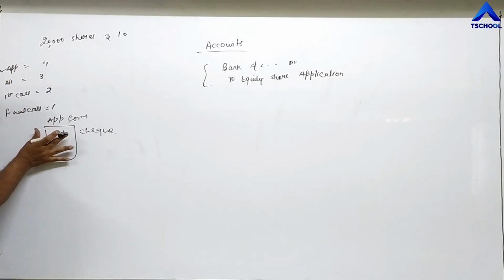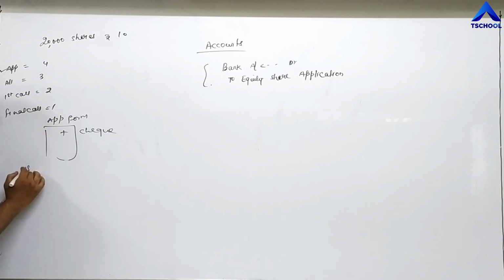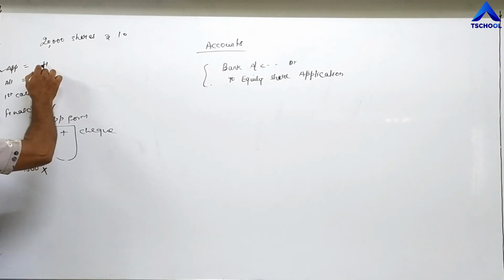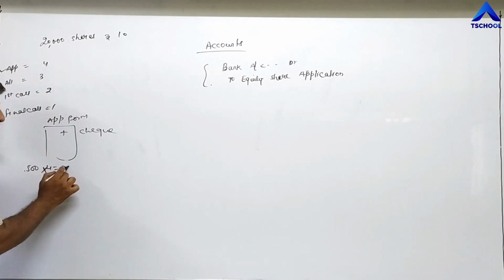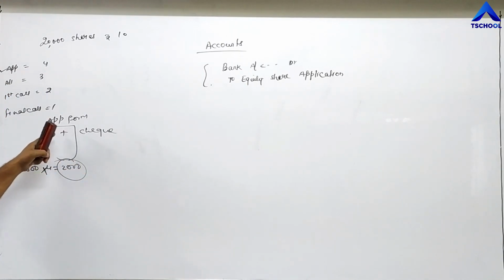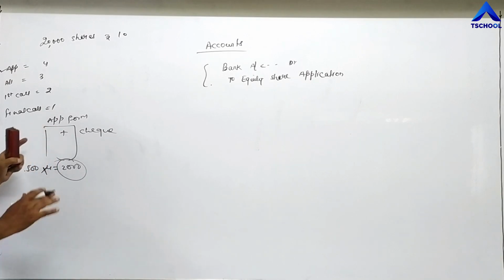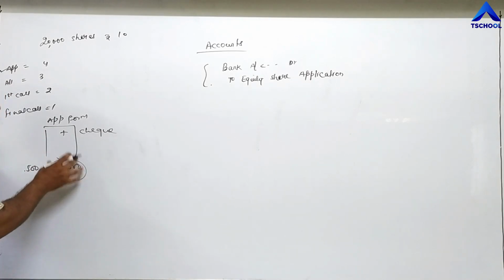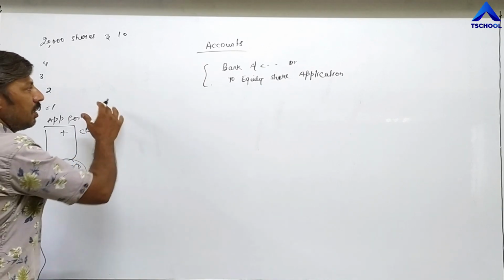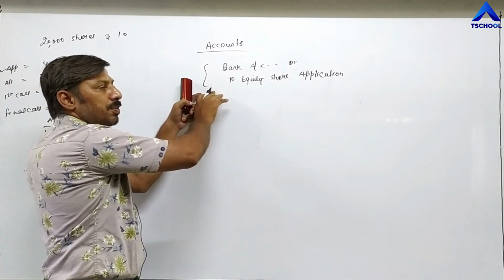For example, this is my application form, and I want to purchase 500 shares. So 500 into first installment of 4 rupees, I have to send a check of 2,000 rupees along with this application form. So when all investors are sending checks to the company, the checks are coming into the company.